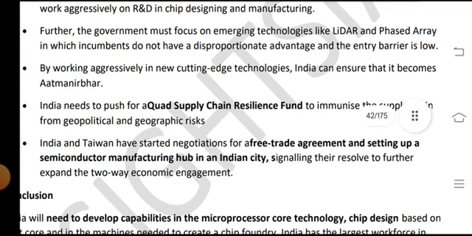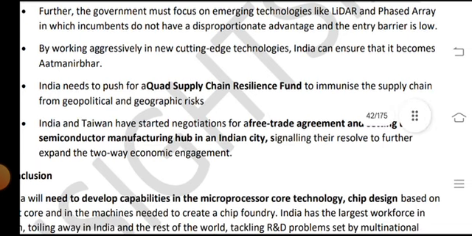Further, the government must focus on emerging technologies like lidars and fast RF, in which the incumbents do not have a disproportionate advantage and the entry barriers are low. By working aggressively on new cutting-edge technologies, India can ensure that it becomes a leader. India needs to push for a quad supply chain resilience fund to immunize the supply chains from geopolitical and geographic risk.